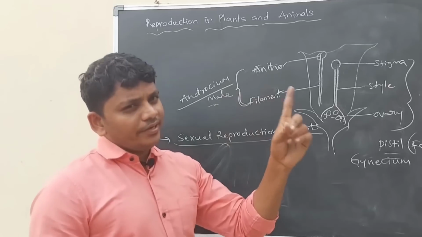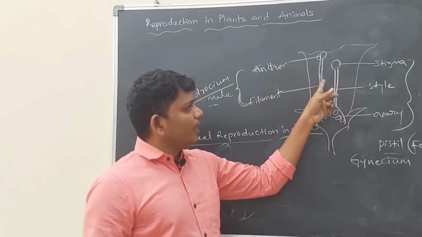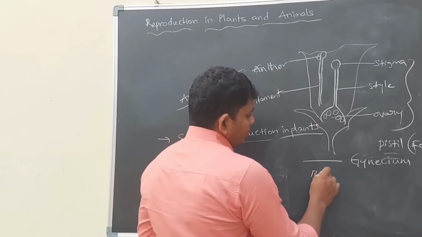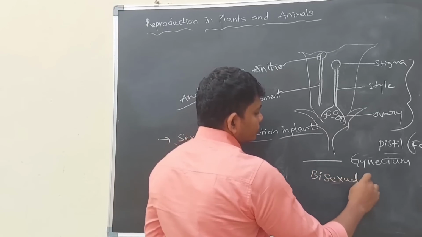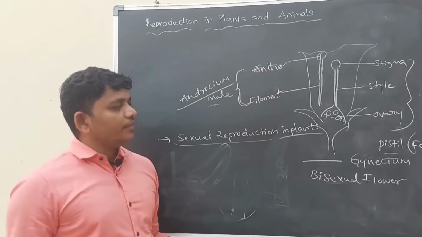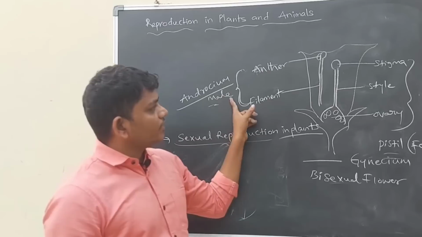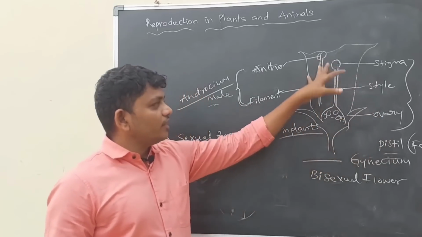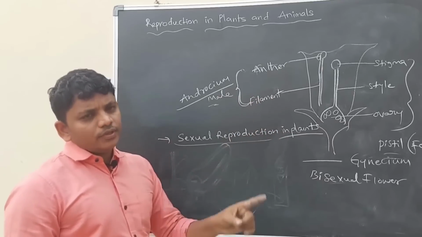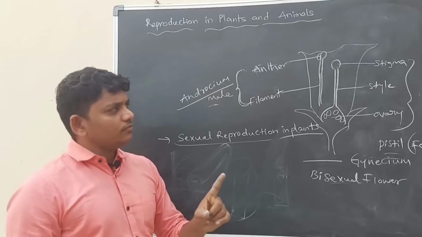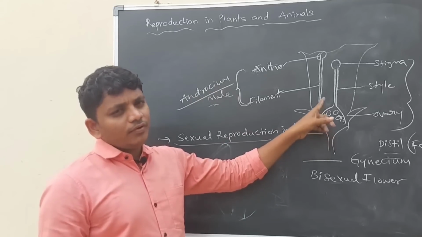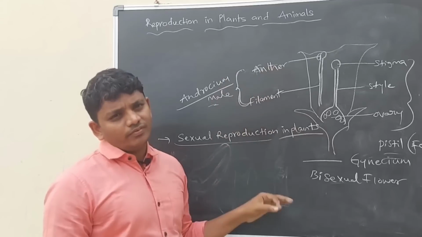If a single flower contains male and female parts, then the flower is called a bisexual flower. If the flower contains both male and female characters, it is called a bisexual flower. If the flower contains only a single sex, for example only male characters, then the flower is called a unisexual flower.